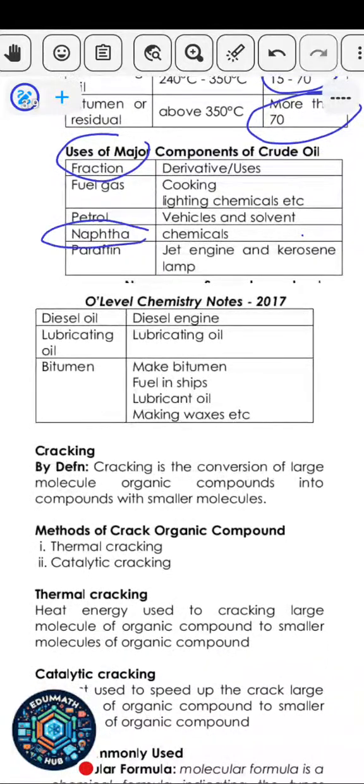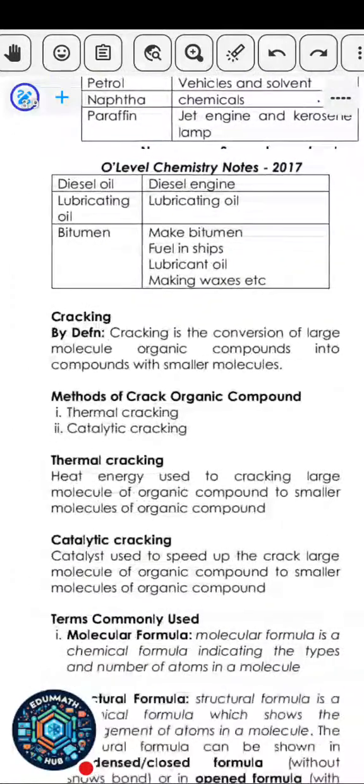Then naphtha. Naphtha is actually a chemical. Then paraffin. That's what they use for candle material. It's used as jet engine fuel and in the kerosene lamp, what they call atupa in Yoruba. Then there's diesel oil. Diesel oil is basically used in diesel engines.